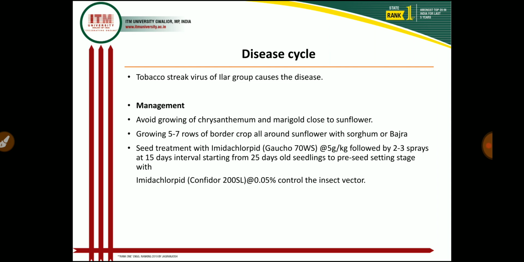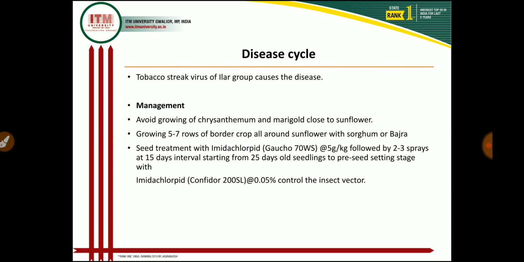Then in favorable conditions, if the temperature ranges from 25 to 30 degrees centigrade and relative humidity is 60 to 65%, and if intermittent rainfall occurs at the time of flowering, these conditions are very much favorable to the development of sunflower necrosis disease.